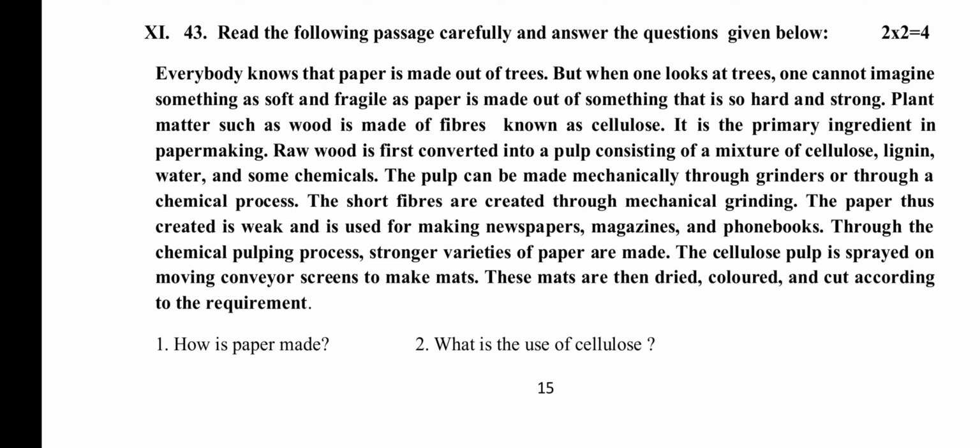How is paper made? So soft and fragile paper is made out of something that is so hard and strong that it is made up of trees. So the primary ingredient of paper making is wood, which is made up of fibers known as the cellulose. So what is the use of cellulose? So the cellulose is helped in making newspaper, magazines and phone books.